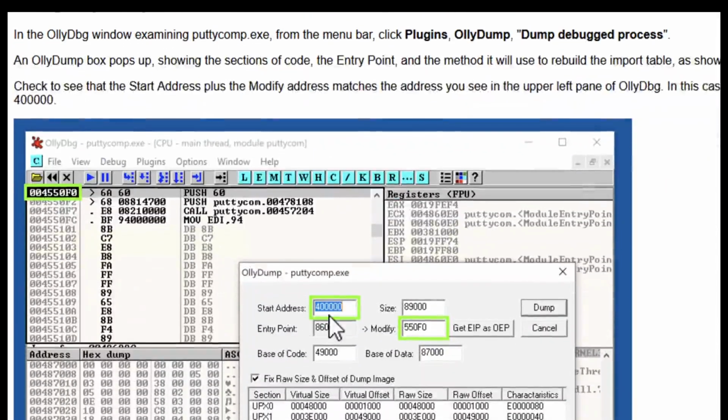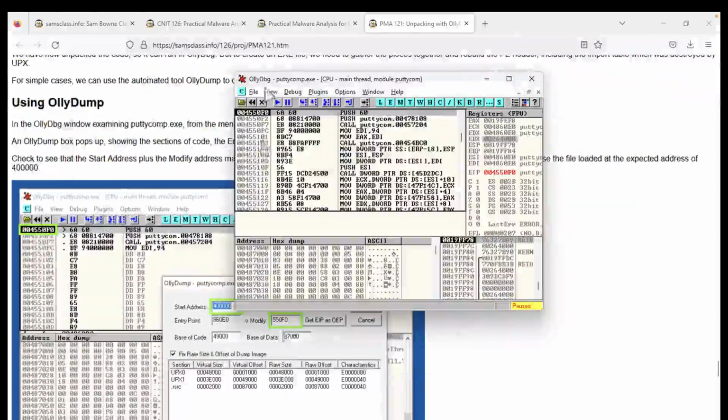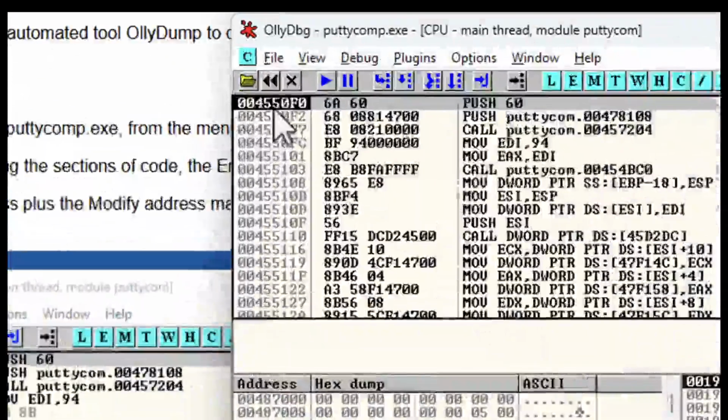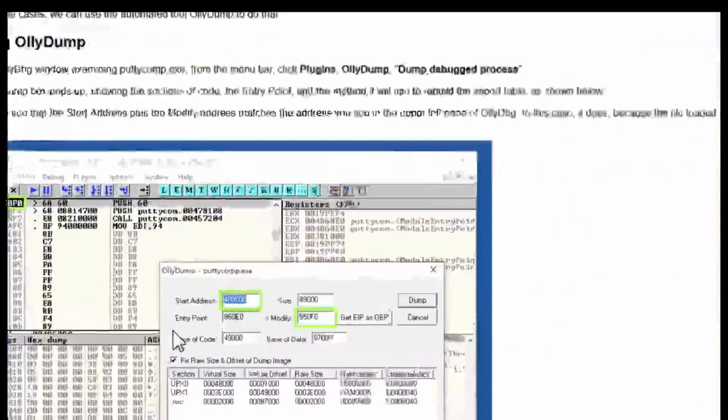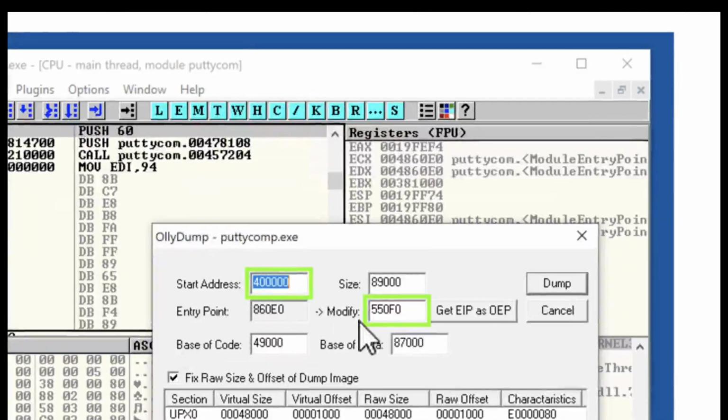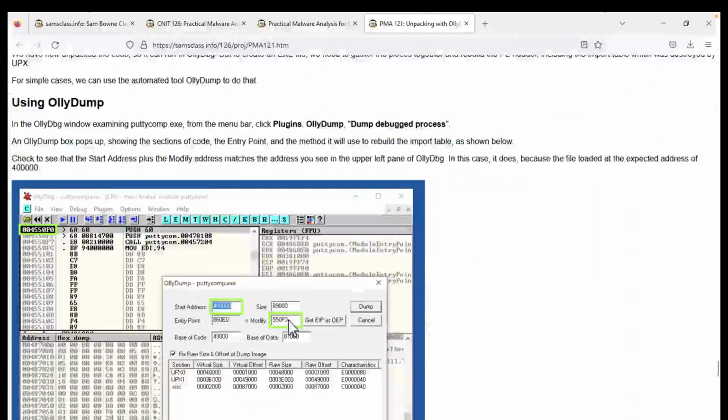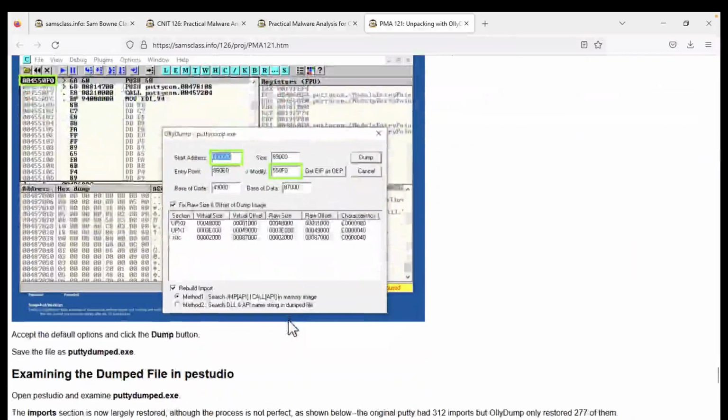The only dirty trick is you have to be very careful about the start address. Remember, here it always wants to start at 4550F0, and Windows programs all think they're starting at 400,000. So that shows up here: the start address is 400,000 and the offset is 55050. The sum of these two has to point to the real starting point, and then you can dump it.